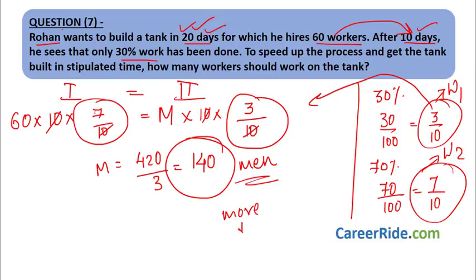If they ask how many more workers are needed, it would be simply 140 minus 60 equal to 80 more workers are needed. But this has not been asked. What is asked? How many workers should work? That is the total men that should work. So answer is 140. Going to the last question.